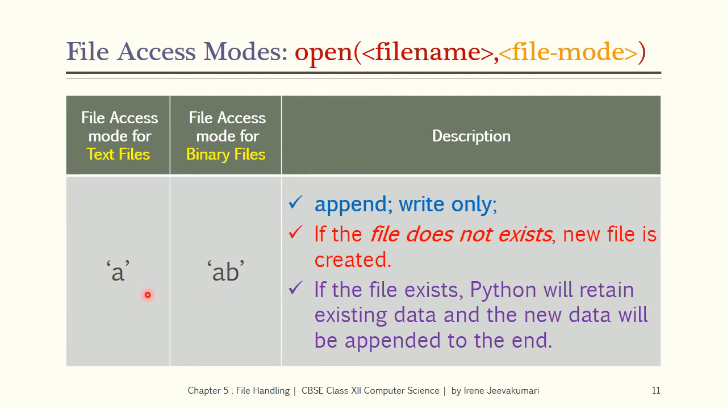So A and AB are used in write-only modes and they are used to append data. When they are used as a file mode, if the file does not exist, a new file is created. But if the file exists, Python retains the existing data and new data will be appended at the end of the file.